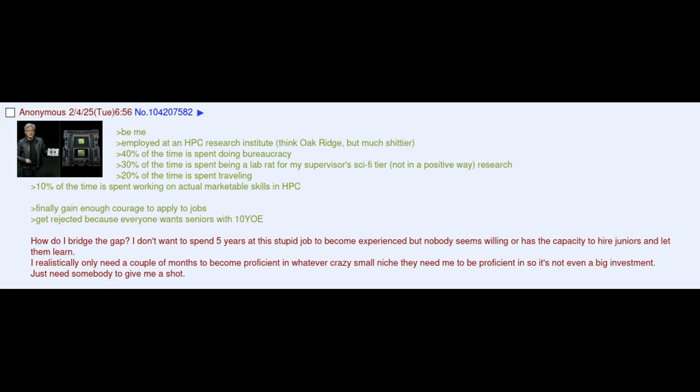Finally gain enough courage to apply to jobs. Get rejected because everyone wants seniors with tenure. How do I bridge the gap? I don't want to spend 5 years at this stupid job to become experienced, but nobody seems willing or has the capacity to hire juniors and let them learn. I realistically only need a couple of months to become proficient in whatever crazy small niche they need me to be proficient in, so it's not even a big investment. Just need somebody to give me a shot.